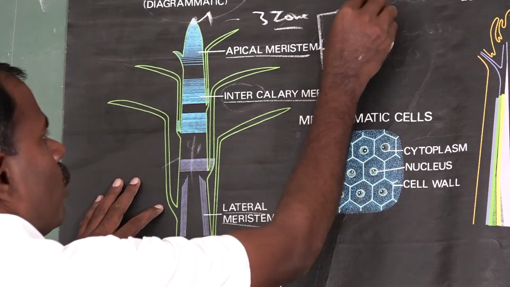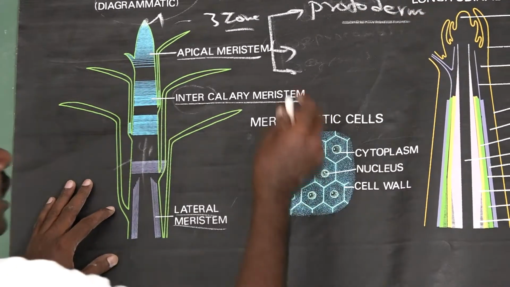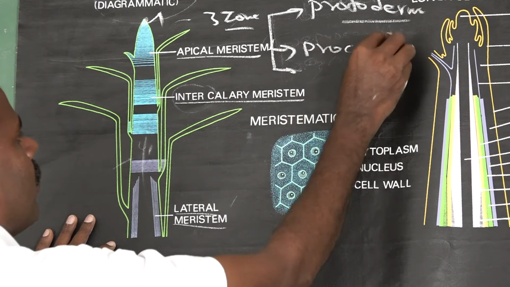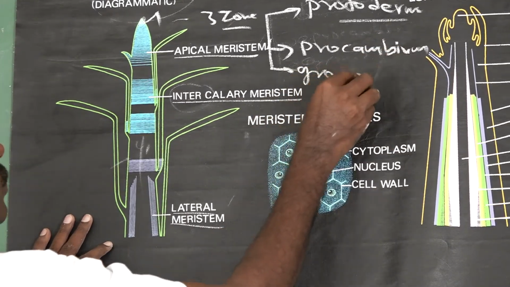The first one is protoderm. The second one is procambium. And the third one is ground tissue.